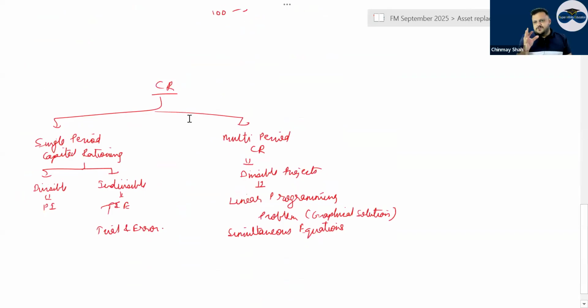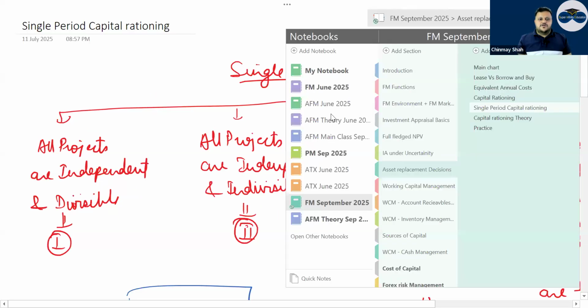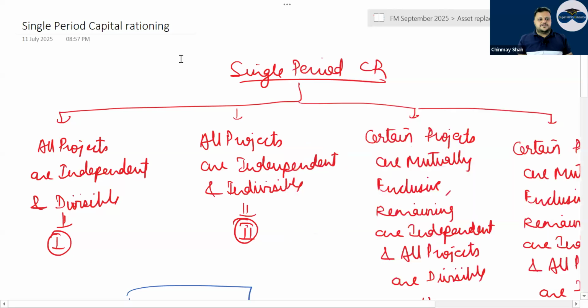And then you have single period capital rationing and multi-period. Single period is basically where in one period only you have capital rationing. Multi-period capital rationing is solved by linear programming, and simultaneous equations are made. But this is in AFM. So no tension there. Now coming to single period capital rationing.